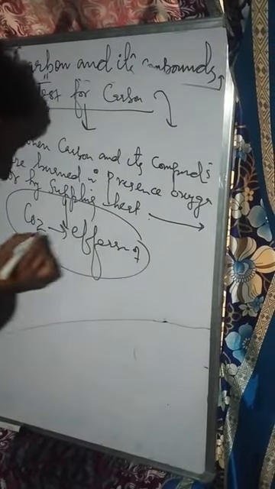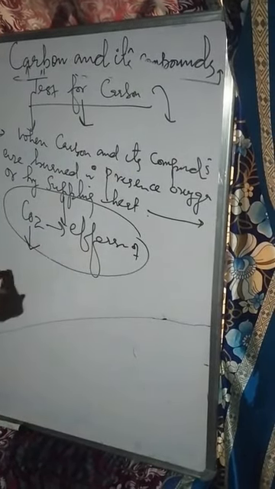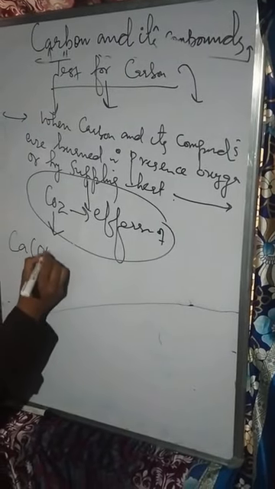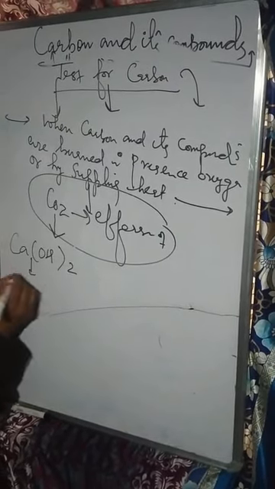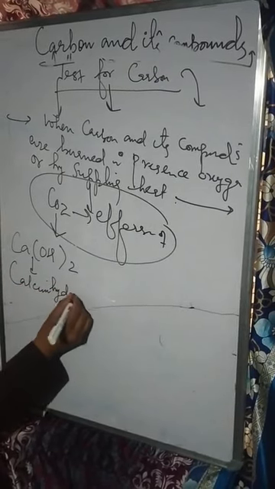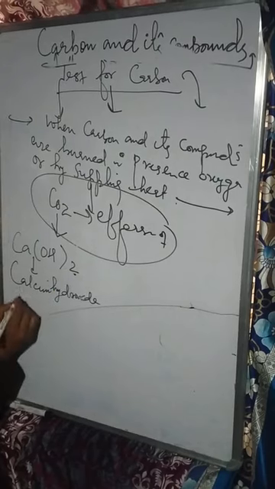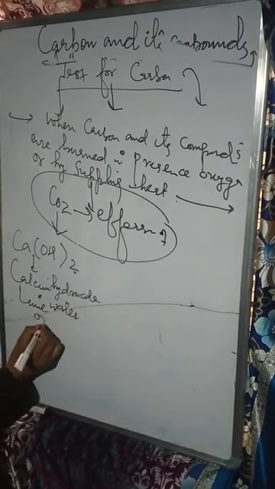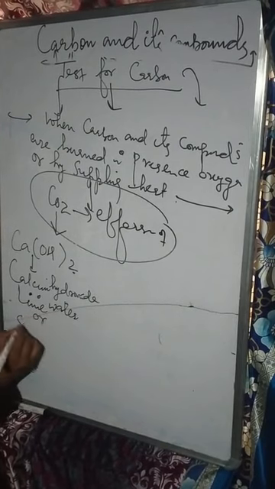And whenever we pass this carbon dioxide gas through slaked lime, this is Ca(OH)2, calcium hydroxide, also called lime water or slaked lime.